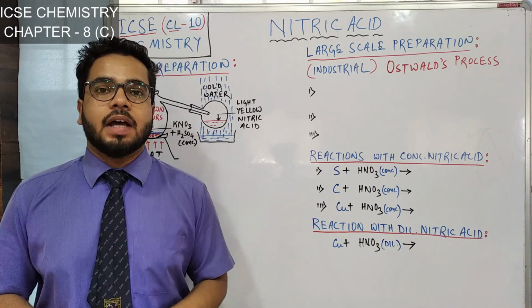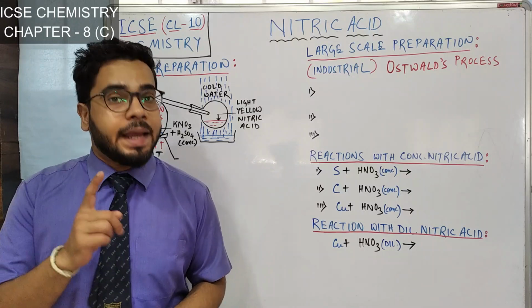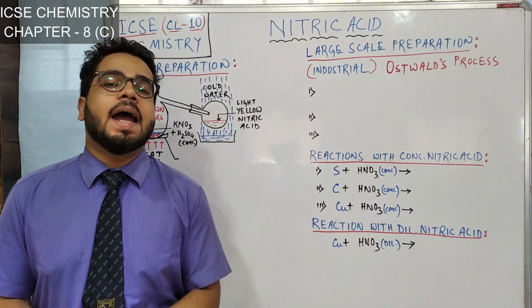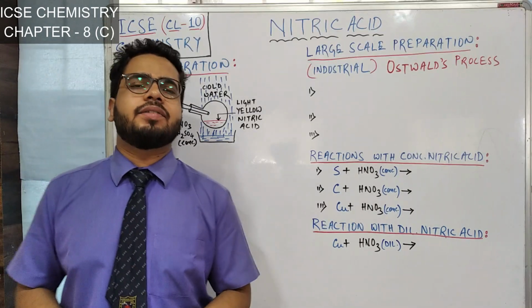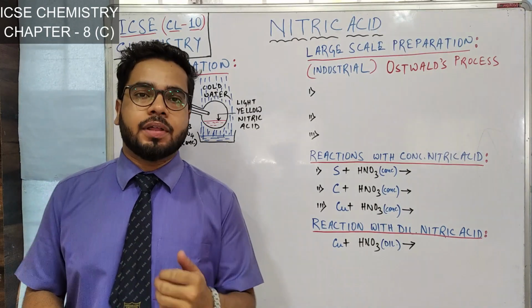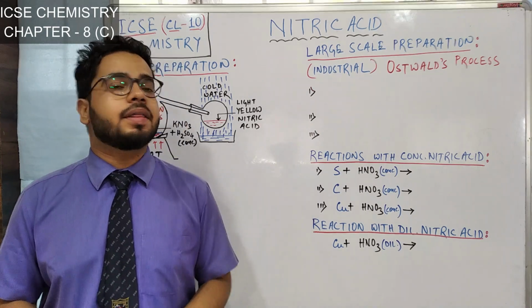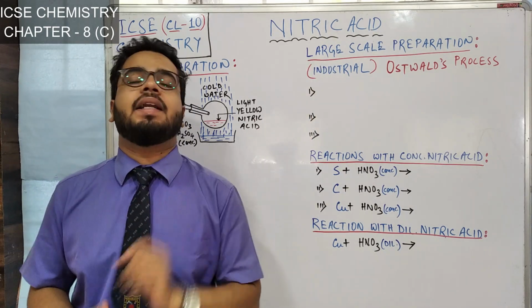We are going to discuss the extended part of the 8th chapter of your ICSE chemistry, and the name of the 8th chapter was Study of Compounds. We have already started this chapter with the last compound, that was sulfuric acid. Today we are going to discuss nitric acid, which is the second last compound.